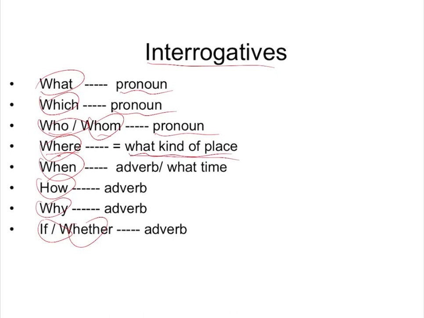But if this is what kind of place, then it looks like a noun or a pronoun, right? And when is an adverb, but if you translate it into what time, then when also looks like a pronoun. But how and why must be adverbs. If and whether must also be adverbs. If you know the difference of these words, then you know where to put them.